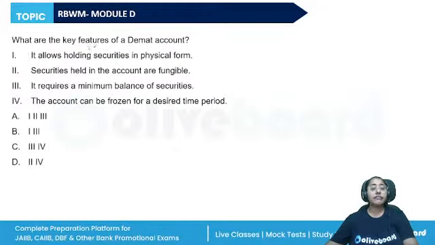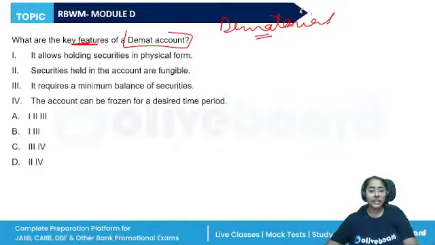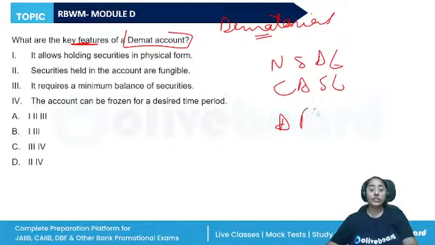Next, what are the key features of the demat account? Now, when we are talking about dematerialization, securities that are held in the physical format can be dematerialized into the electronic form through the depositories. We have two depositories. We have the NSDL and the CDSL, the National Securities Depository Limited and the Central Depository Services Limited. So, transacting securities in the book entry form. What is the role of banks here? Banks act as the depository participant. They hold the demat account.